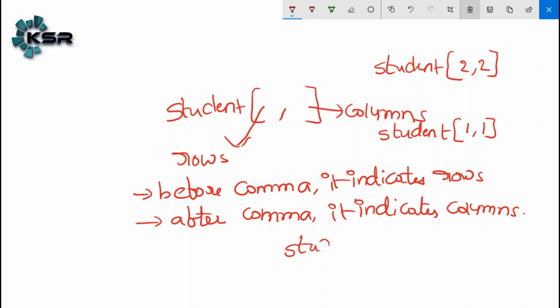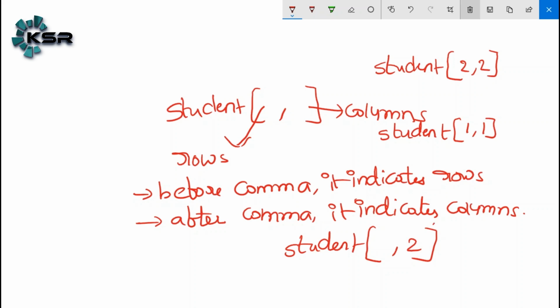Student of, comma 2: before the comma we did not mention anything, which means it will consider all the rows.